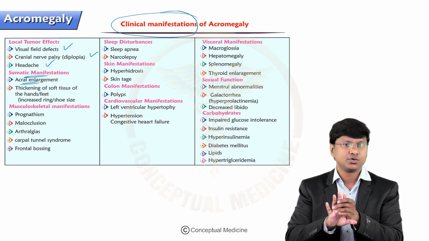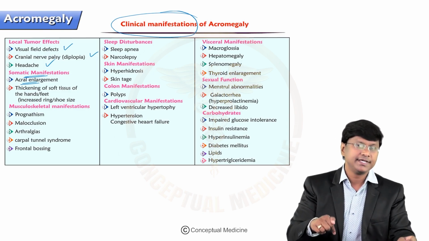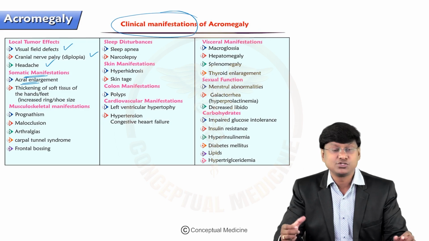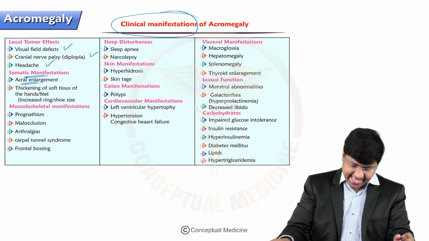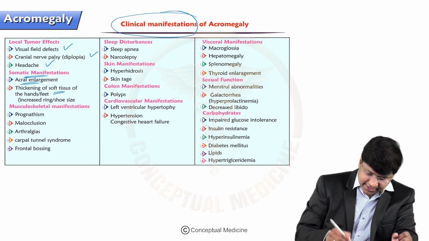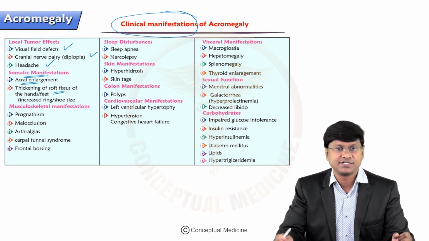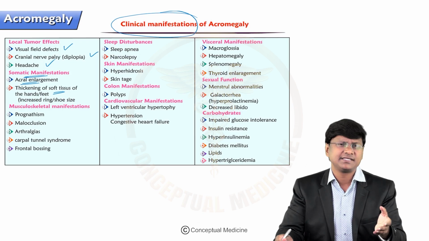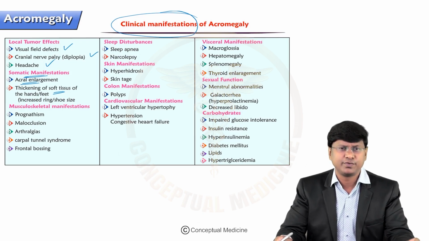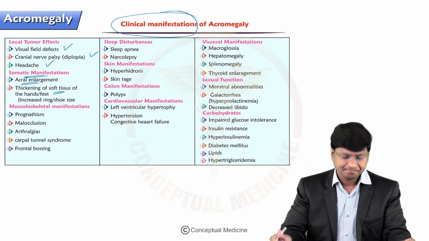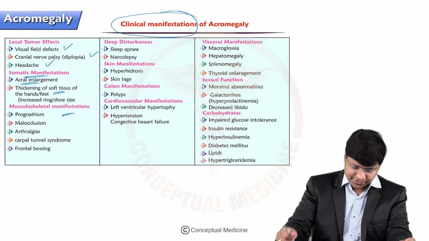Right? Increase in the size of the ring. And because of increase in the size of the foot, there will be increase in the size of the shoe as well, right? And the other important thing is the somatic manifestations, thickening of the soft tissue of the hands as well as feet. And that is the reason why the individual can have even profuse sweating also, because of the sweat gland hyperplasia within the skin.